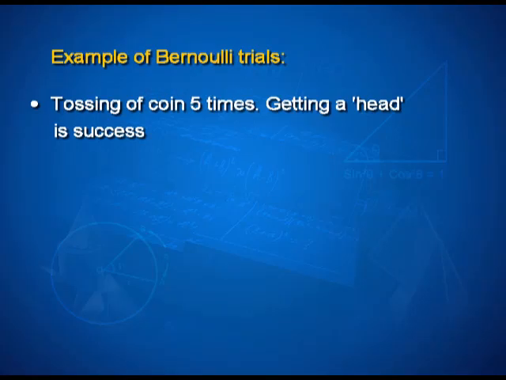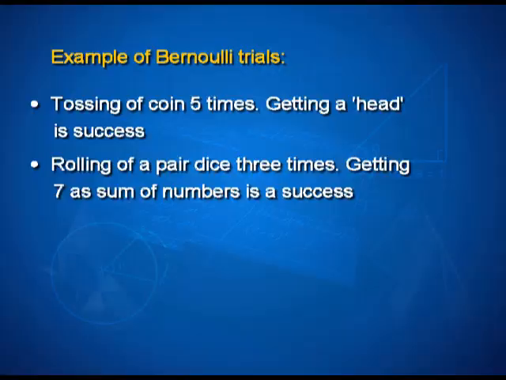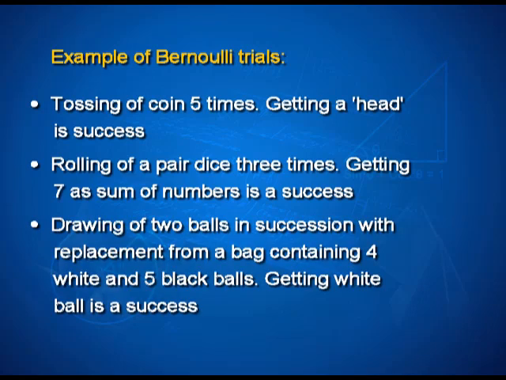If we look at an example of tossing a coin 5 times, getting a head being the success, then this is a case of Bernoulli trials. Rolling a pair of dice 3 times, getting 7 as the sum of numbers being a success, is again a situation of Bernoulli trials. If we have 2 balls drawn in succession with replacement from a bag containing 4 white and 5 black balls, then getting a white ball is a success, again an example of Bernoulli trials.